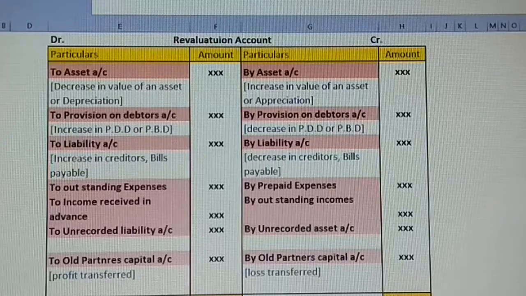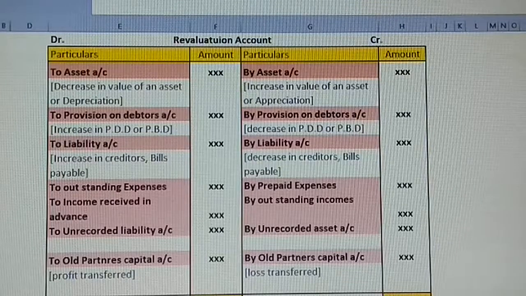That is why the revaluation account is prepared in case of admission of a partner. Before the partner is getting admitted, we need to check up with all this, and then alone we are going to start up with the new balance sheet.